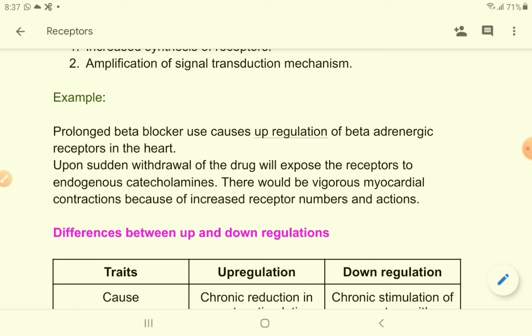So what happens if you suddenly withdraw the antagonist drug? That means their blockage has been withdrawn. These receptors are now free to bind with their endogenous ligand. So epinephrine, which was waiting for a long time to bind with its receptors, what will it do? It will bind vigorously with the receptors.